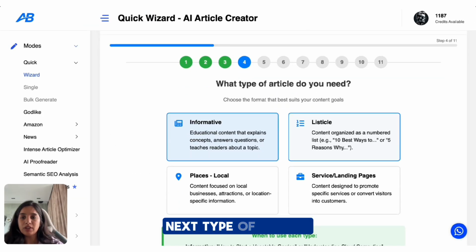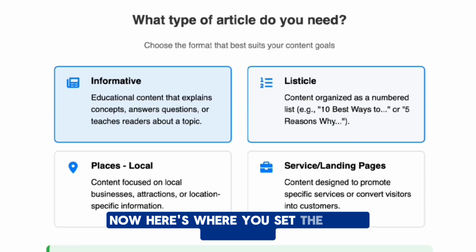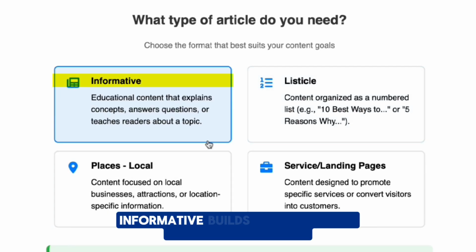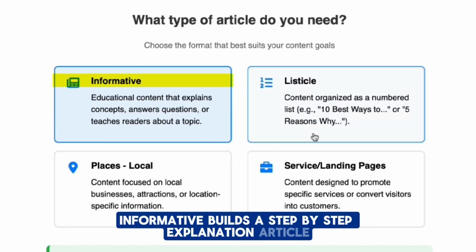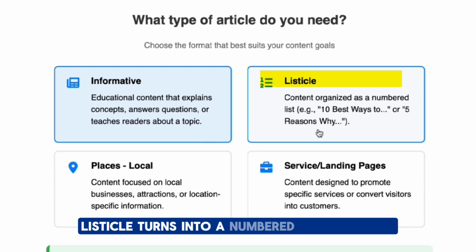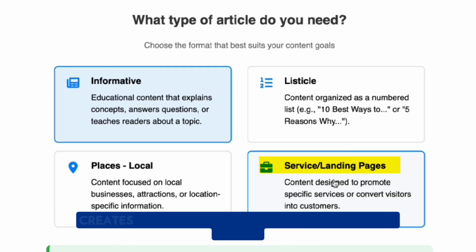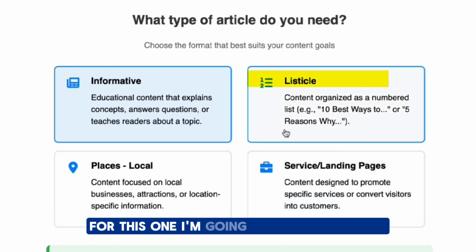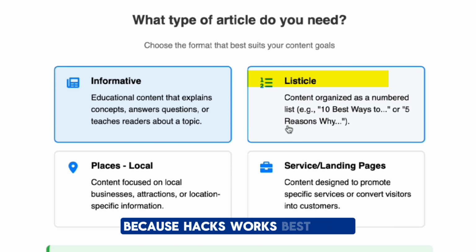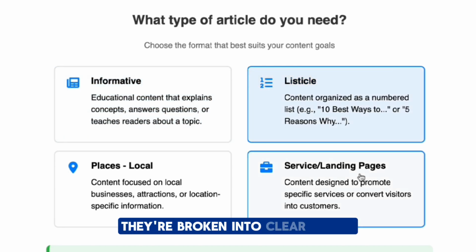Next, type of article. Now here's where you set the blog structure. Informative builds a step-by-step explanation article. Listicle turns into numbered points. Places organizes the blog by destinations or regions, and service by landing page creates a format for promoting service or offers. For this one, I'm going to go with listicle because hacks work best when they're broken into clear points.